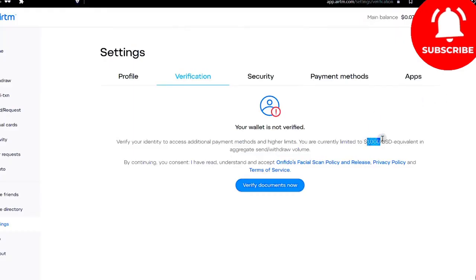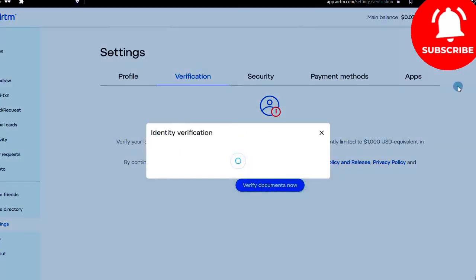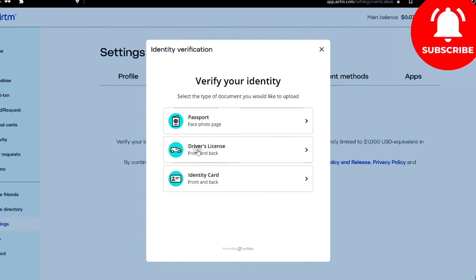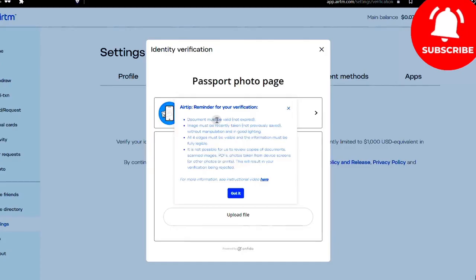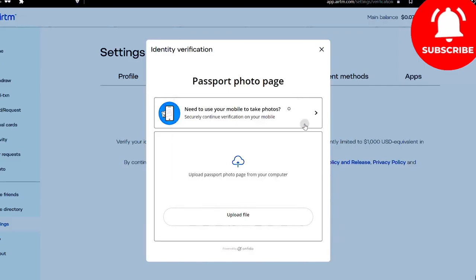Simply click on Verify Now and select an identity document such as your ID card, passport, or driver's license. It is always highly recommended to use your passport, and it must not be expired. You have to take a live picture of the document, not a photo of a screen. Then, upload the picture. This way, you can verify your account to conduct financial transactions freely on the platform, enabling you to top up the card multiple times and benefit from reduced fees.